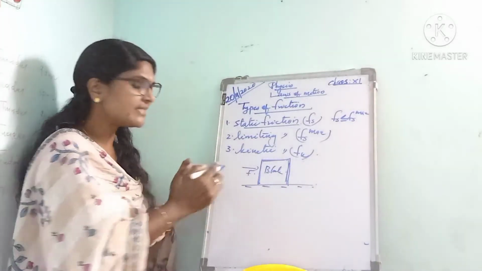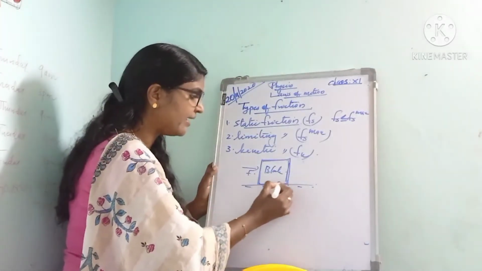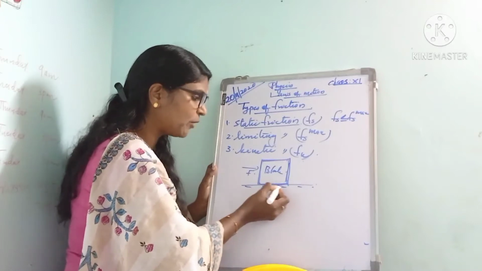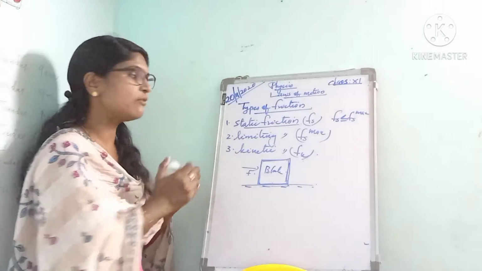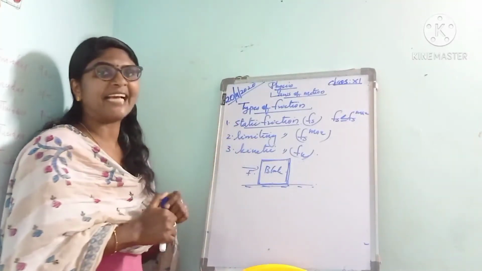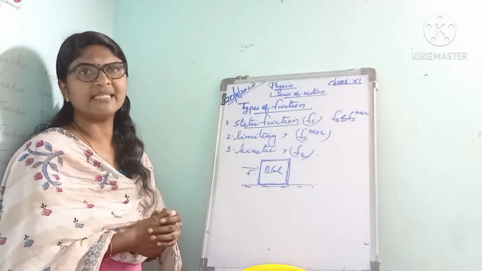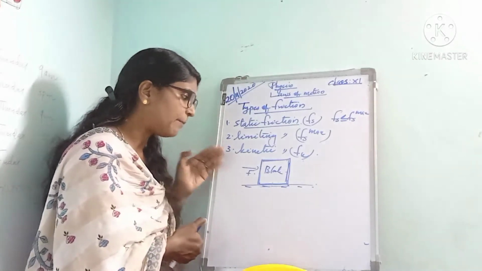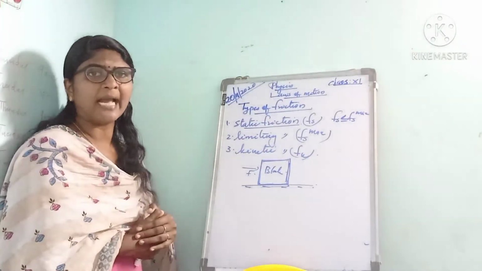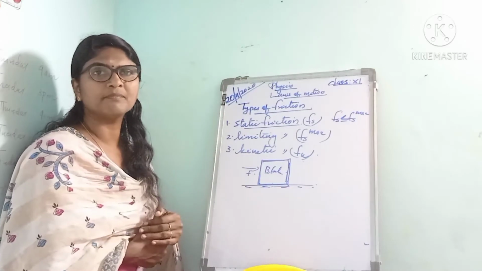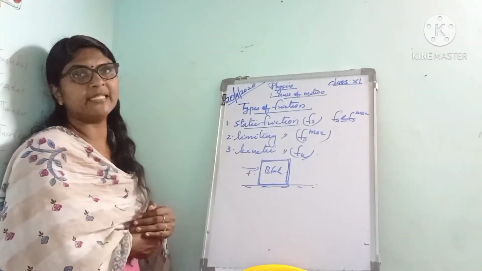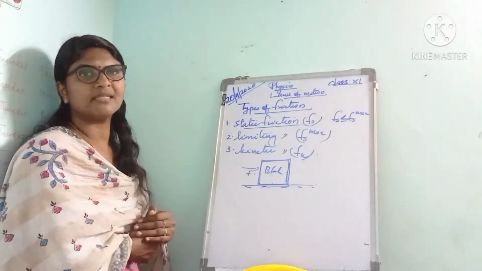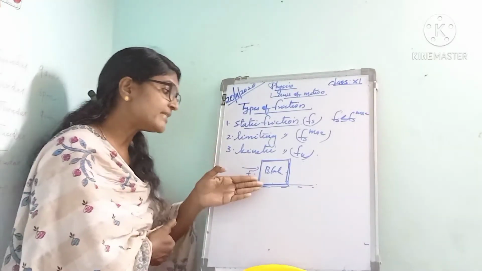At that time, there is a frictional force between the bottom of the block and the surface. That frictional force is actually called the static friction. That is, when we apply a force to a block, the block does not move, but there is a tendency to move this block, even though there is a frictional force